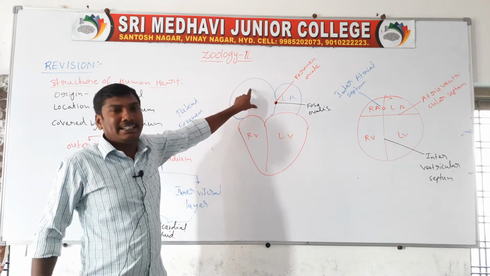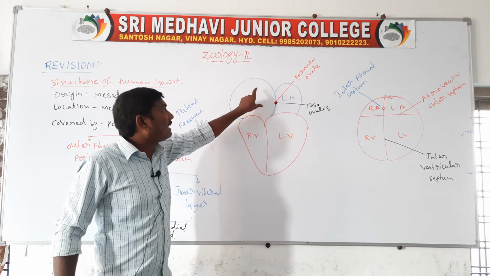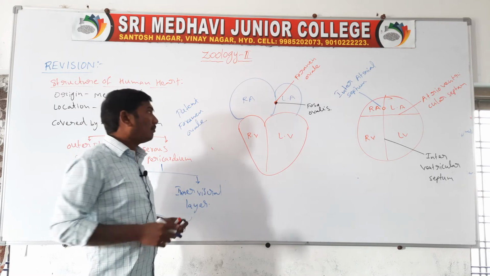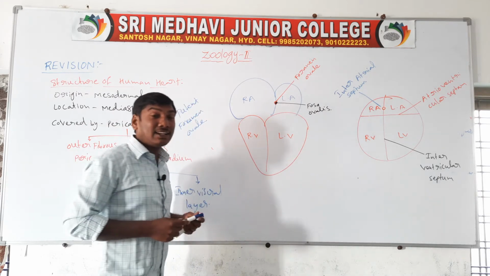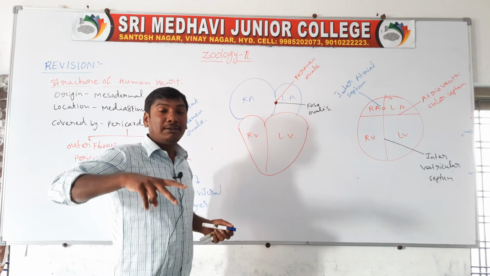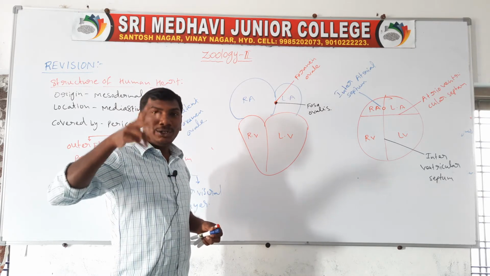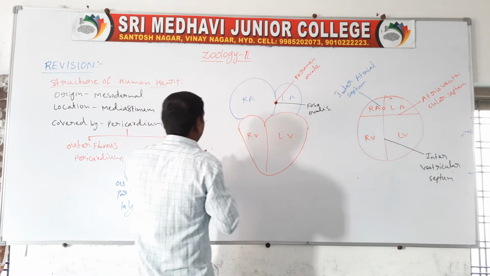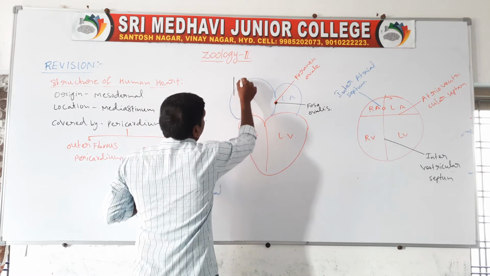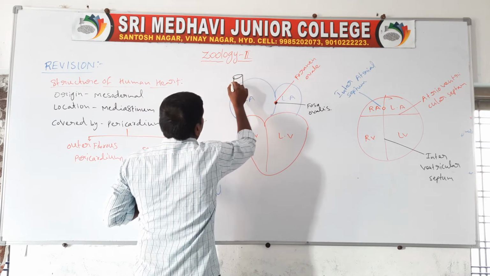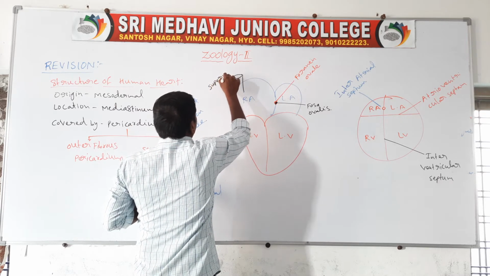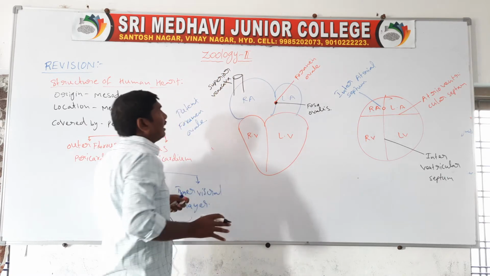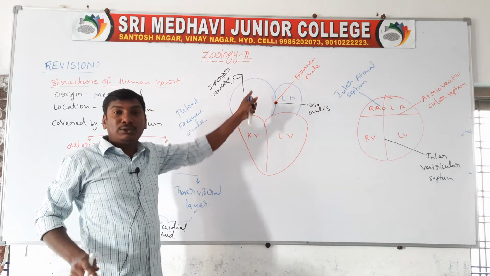Next, the right atrium. The right atrium receives deoxygenated blood from all the body parts through the two caval veins. One is the superior vena cava.